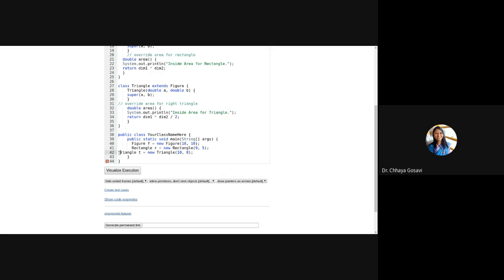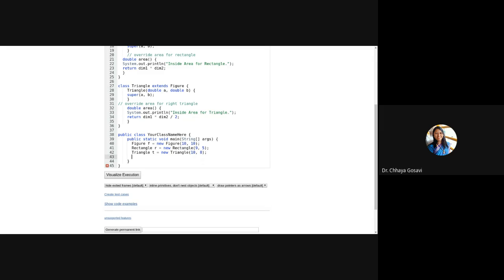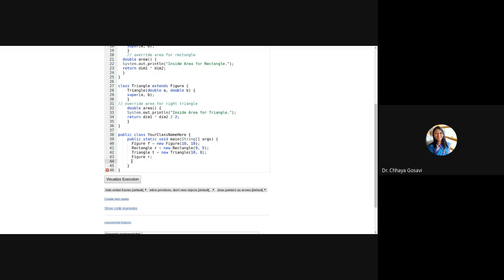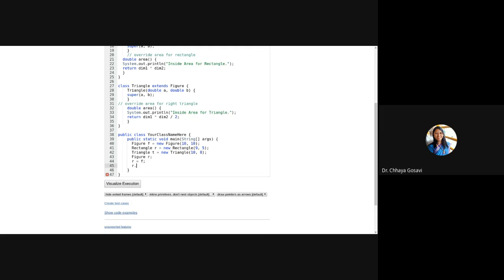So my question is how to call these methods: the area method of Triangle class, Rectangle class, and Figure class using a reference of Figure class. So first we need to create a reference of Figure class, Figure R. I hope this is visible to you. Then if you assign R = F, it means R is pointing to F, and R.area.